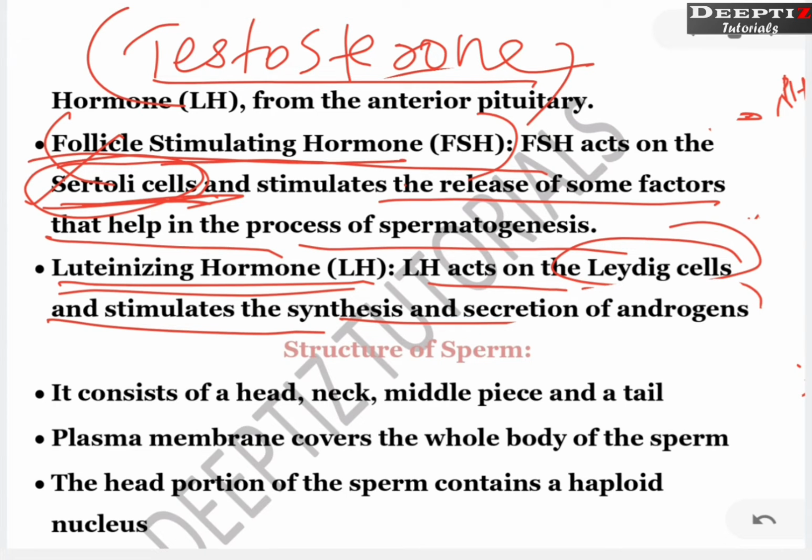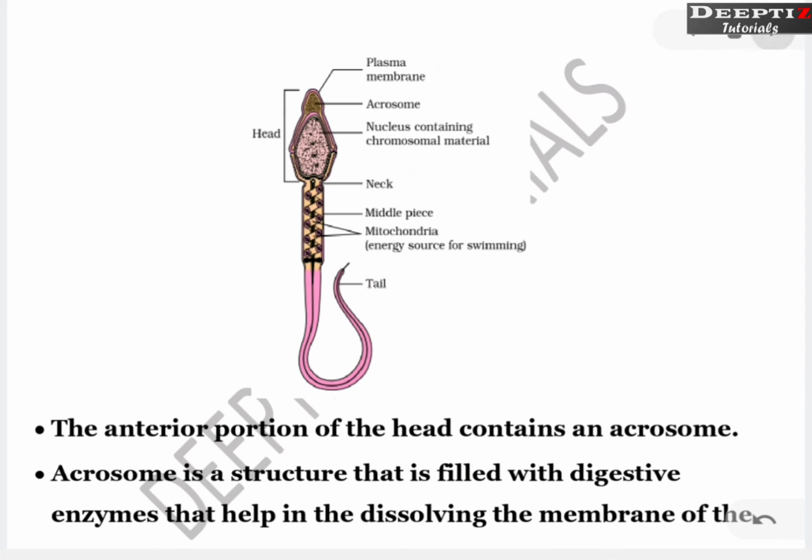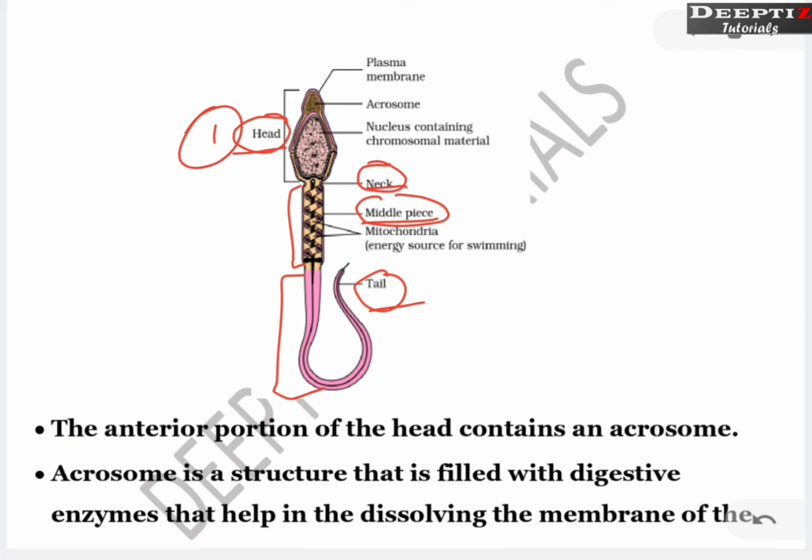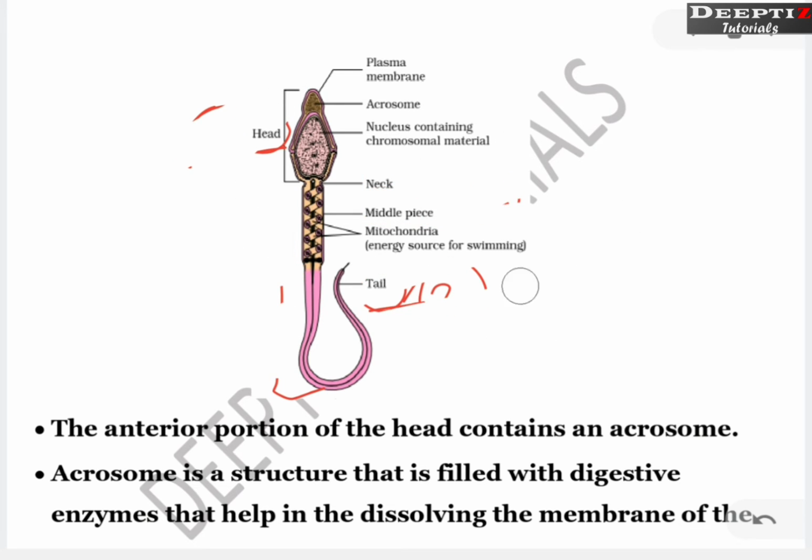Now, let's see the structure of sperm. This is the structure of sperm. The sperm consists of a head, a small portion called the neck, a middle piece, and then a tail. Neck is not that visible, so most of the time in explanations you will see the head, middle piece and the tail.